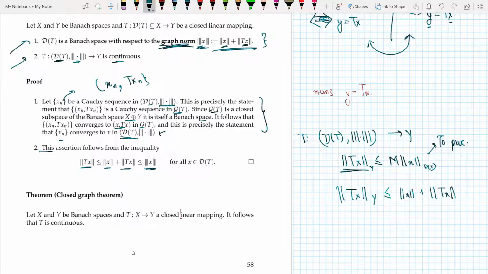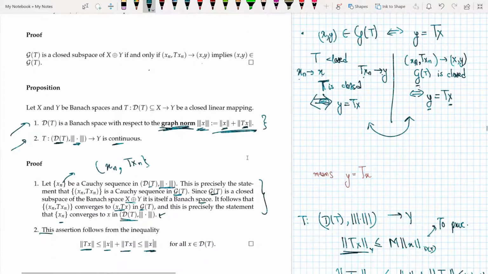Of course, this is less than or equal to the triple norm of x, so I can say that this transformation is continuous, because continuity just meant that norm of Tx in space Y should be less than or equal to the triple norm of x in space D(T). So I can make two assertions very clear: D(T) is a Banach space with respect to the graph norm.